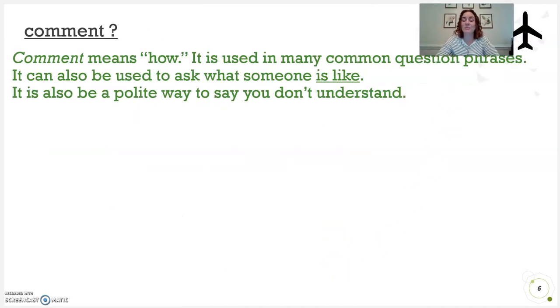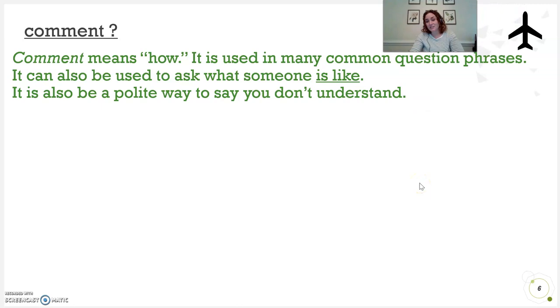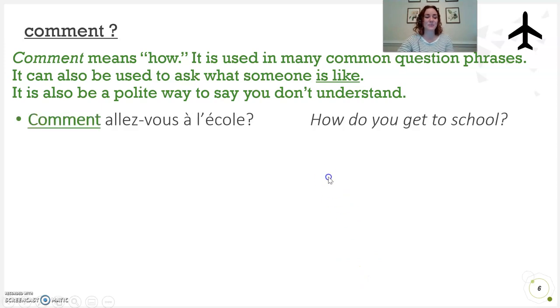Comment, the word comment means how. It's used in lots of common question phrases like comment allez-vous? Comment ça va? Comment t'appelles-tu? Comment can also be used to ask what somebody is like, and then comment can be used as a polite way to say that you don't understand. Let's look at some examples.